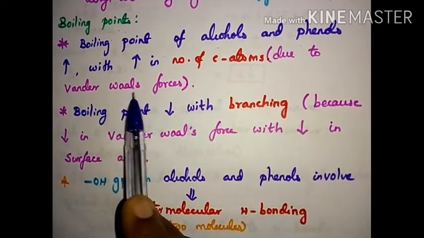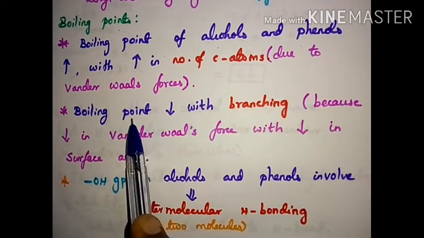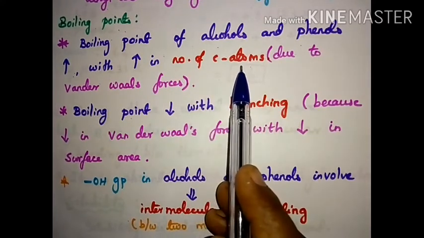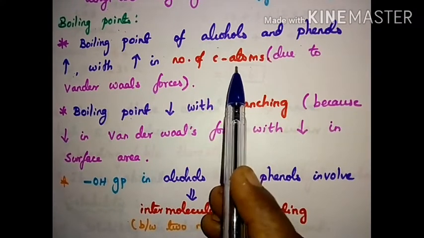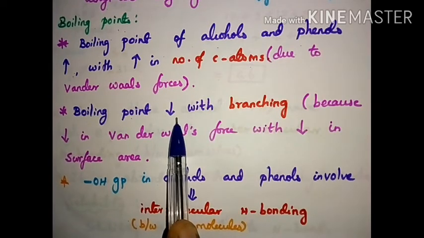Due to the van der Waals forces. And the boiling point decreases with branching. The number of carbon atoms increases, but when it is branched, then the boiling point decreases.